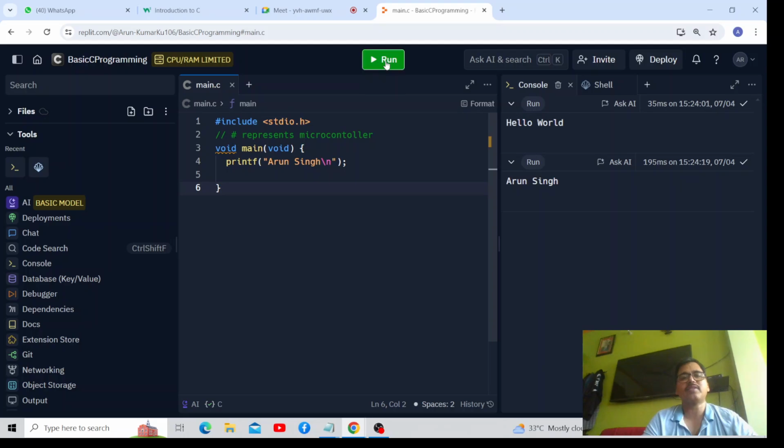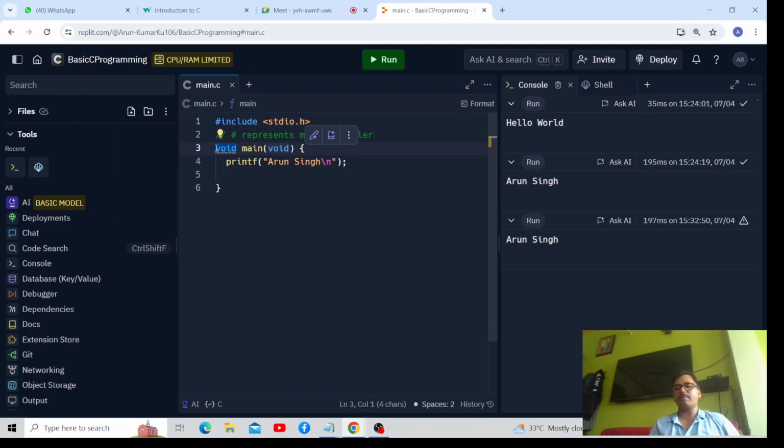If I run this, you will see that the output still comes as Arun Singh without any error. So if you are not going to return anything from the main method, the return type of the main method will be void. Child, this very first void means the return type. And this void which has been passed within represents that no parameters are passed.